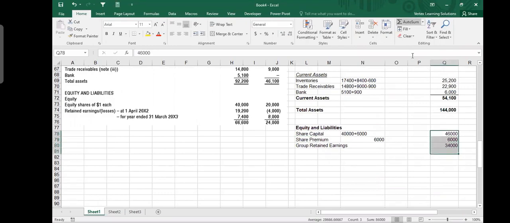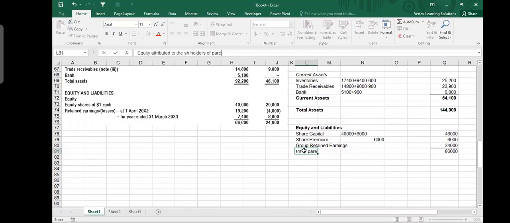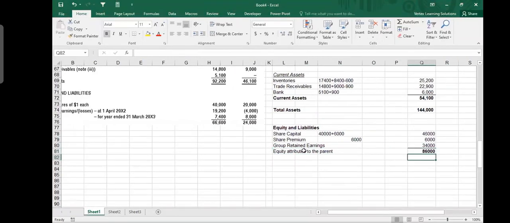We make a total of this number and we call it equity attributed to the owners, attributed to the shareholders of the parent, or the group, or let's keep it simple. I'm sorry, not to the group, to the parent. Equity attributed to the parent 86 million, and then you must show here NCI.